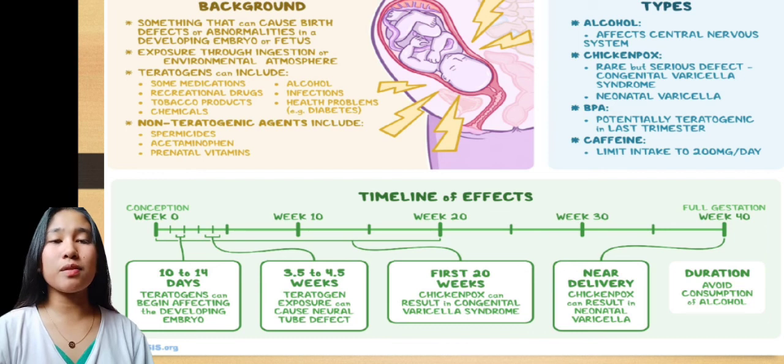And the next is BPA. Is BPA a teratogen? BPA, or bisphenol A, may potentially have teratogenic effects on a developing fetus. BPA is a chemical found mainly in plastic and is often used in containers that store beverages and food. When exposed to heat, the BPA can leach into food and be ingested. At this time, it is unclear whether BPA has teratogenic effects on the fetus.